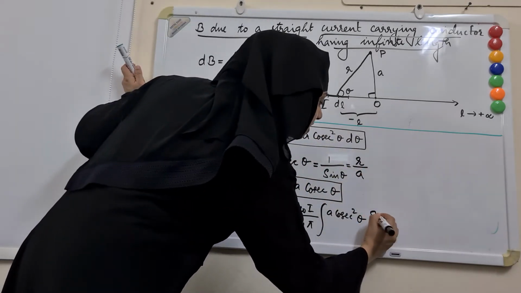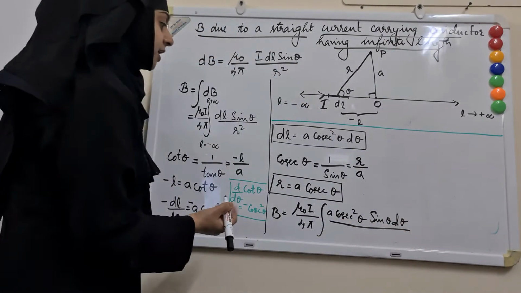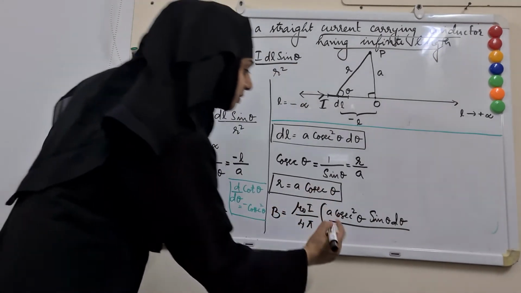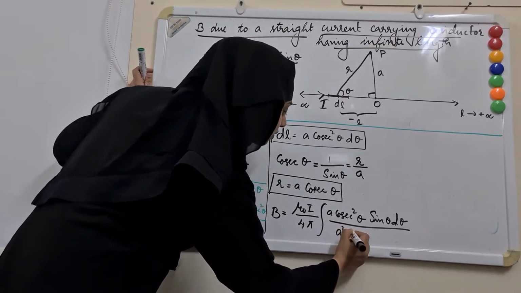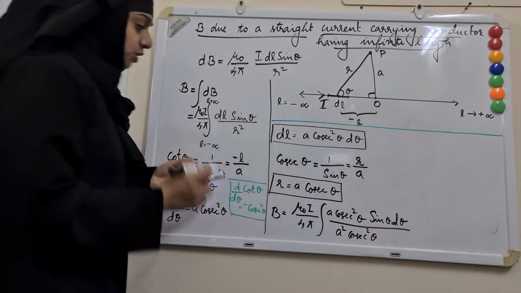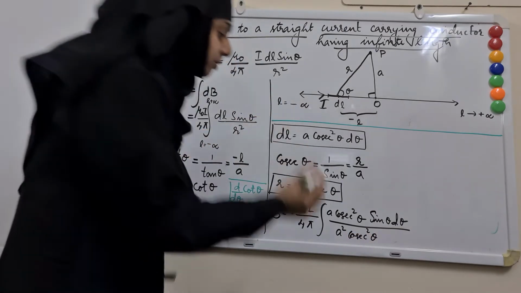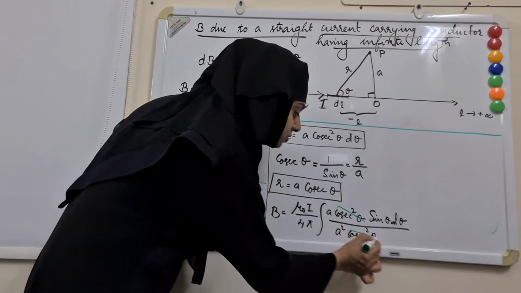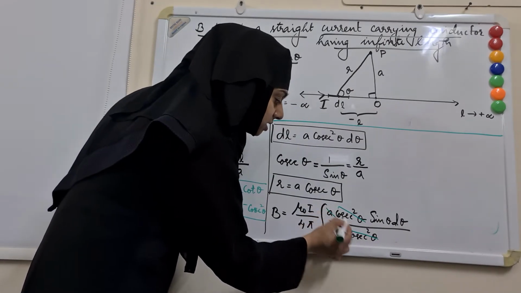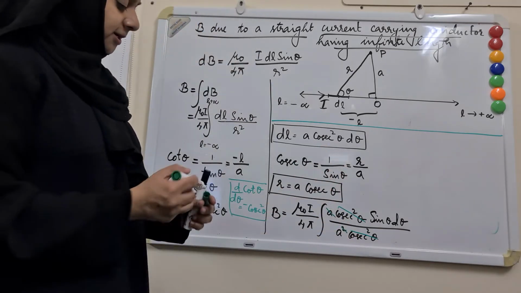So let me write it first and then d theta divided by r square. So I can express r square as A square cosec square theta. So cosec square theta comes in the numerator and denominator, so I can cancel it out. And also A is there in the numerator, so I can cancel it with the square of A in the denominator.